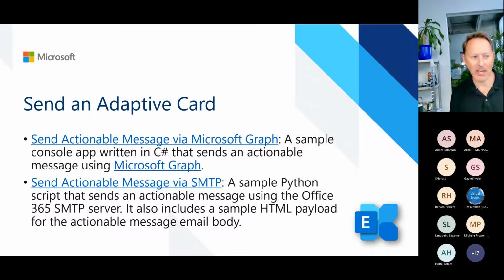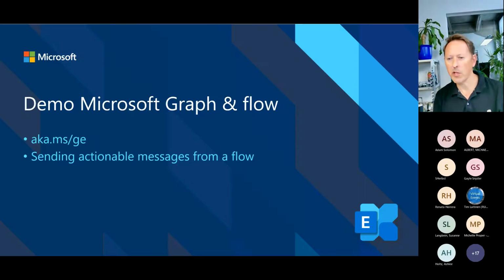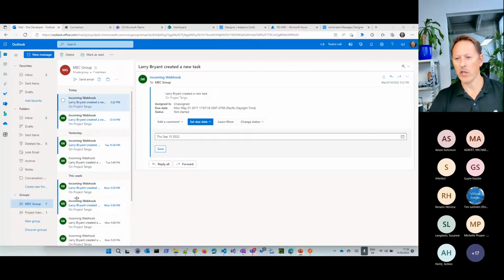So sending such an adaptive card, let's see how this works. Of course, we can do this with code, and you can send it via SMTP. And this is what I'm going to show you now. There are links behind that. If you're a developer, you can follow that. I want to show you something, how you can do it as a non-developer by using logic apps or flows. So what do we do here? Well, we create a flow and we're using the Graph to send such an actionable message, and we want to react to that. So let's see how we can do that.